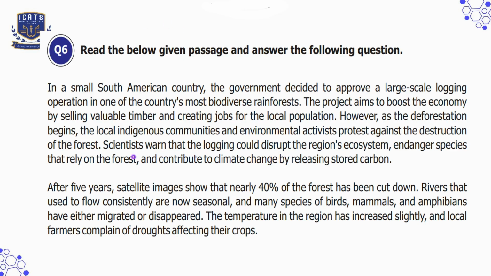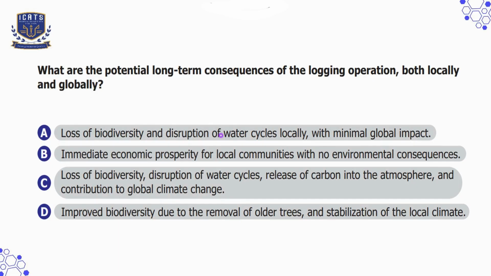Let's understand the passage first. The government allowed cutting trees in a rainforest to make money and provide jobs. But this caused problems like loss of plants and animals. Water cycles changed, making rivers dry up. Weather got hotter and farmers faced droughts. More carbon was released, which contributed to climate change. What are potential long term consequences of the logging operation, both locally and globally?